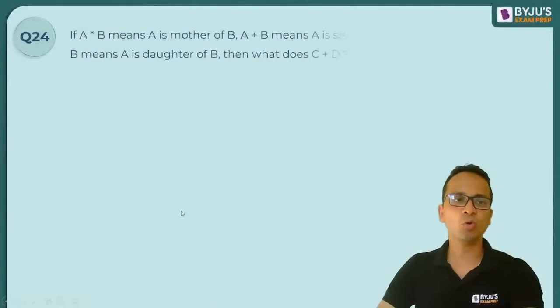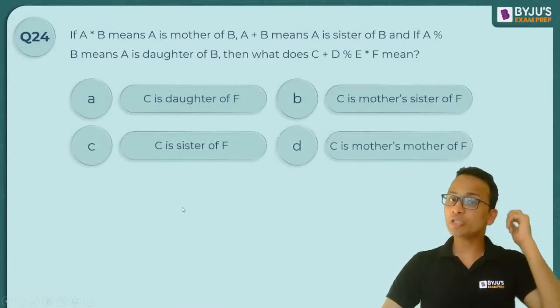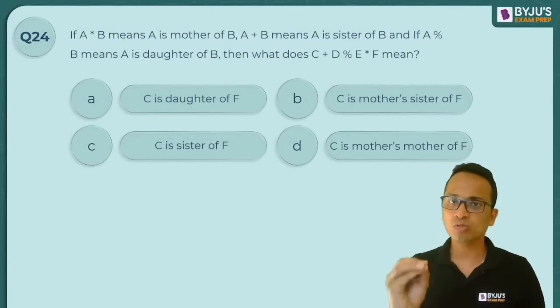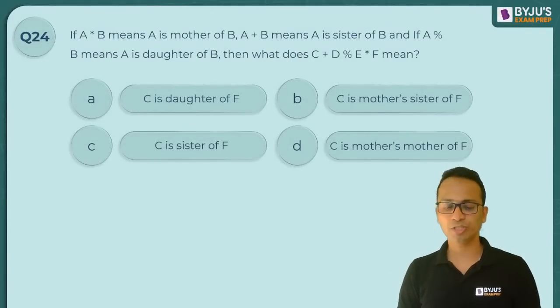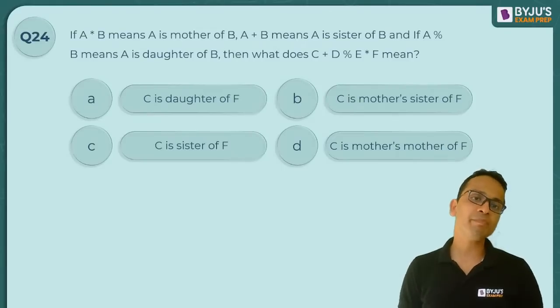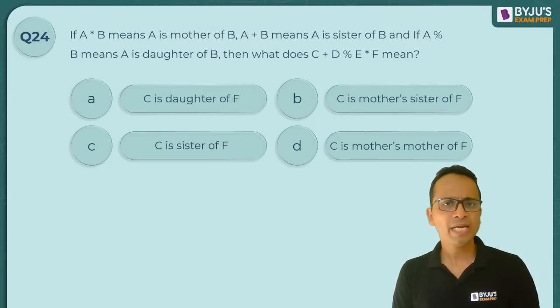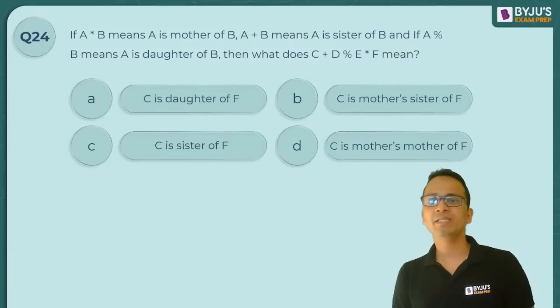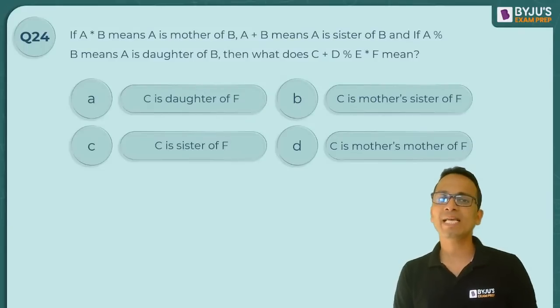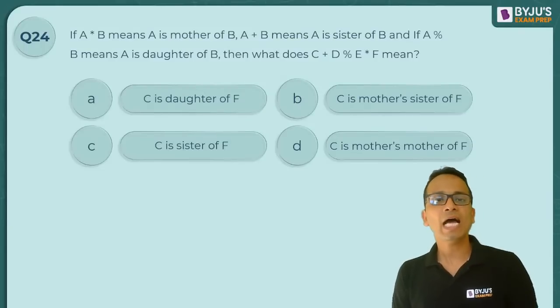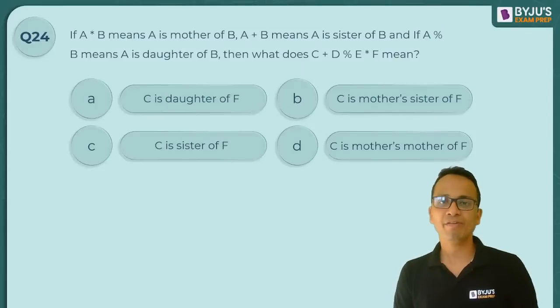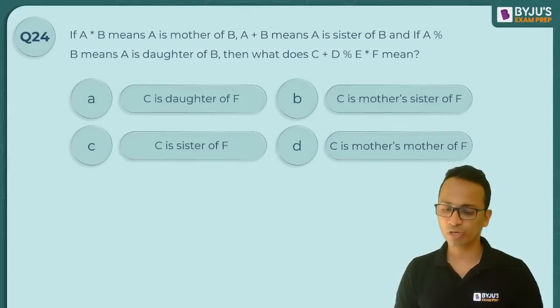क्वेश्चन नंबर 24, कोडेड रिलेशंस. Now easy questions होते हैं बहुत. You just have to spend a little bit time on these questions. So question says that A star B means A is the mother of B. A plus B means A is sister of B. A percentage B means A is daughter. So C plus D percentage E multiply F will mean which of the following options?